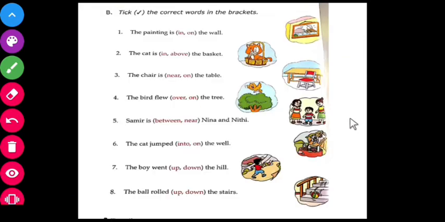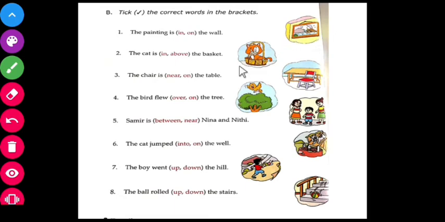Tick the correct words in the brackets. So look at the picture and choose the correct preposition and tick it. Okay, the first one. The painting is in or on the wall. So where is the painting? Is it on the wall or in the wall? The answer is the painting is on the wall. So on is the correct preposition. We can say on the wall. We cannot say in the wall.